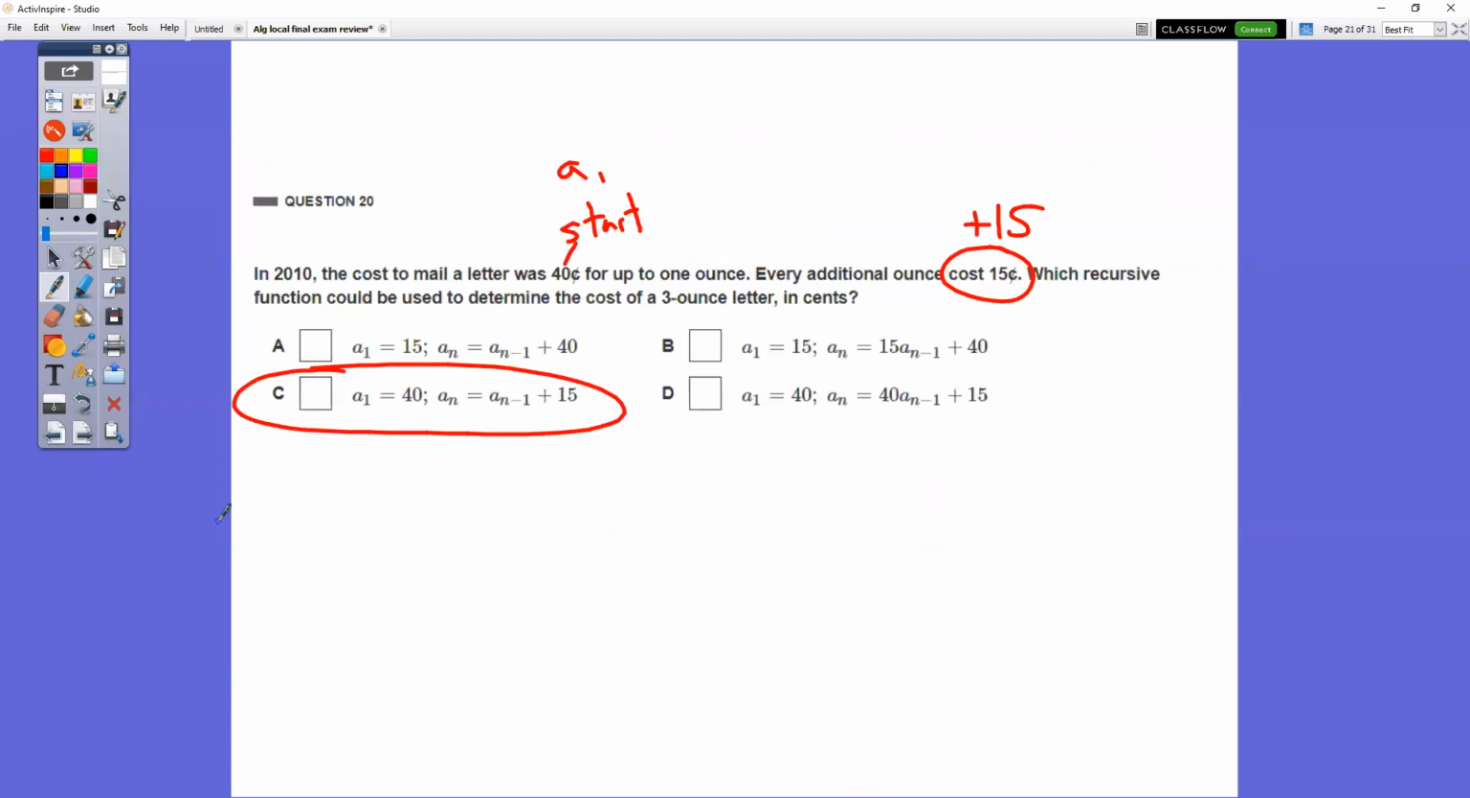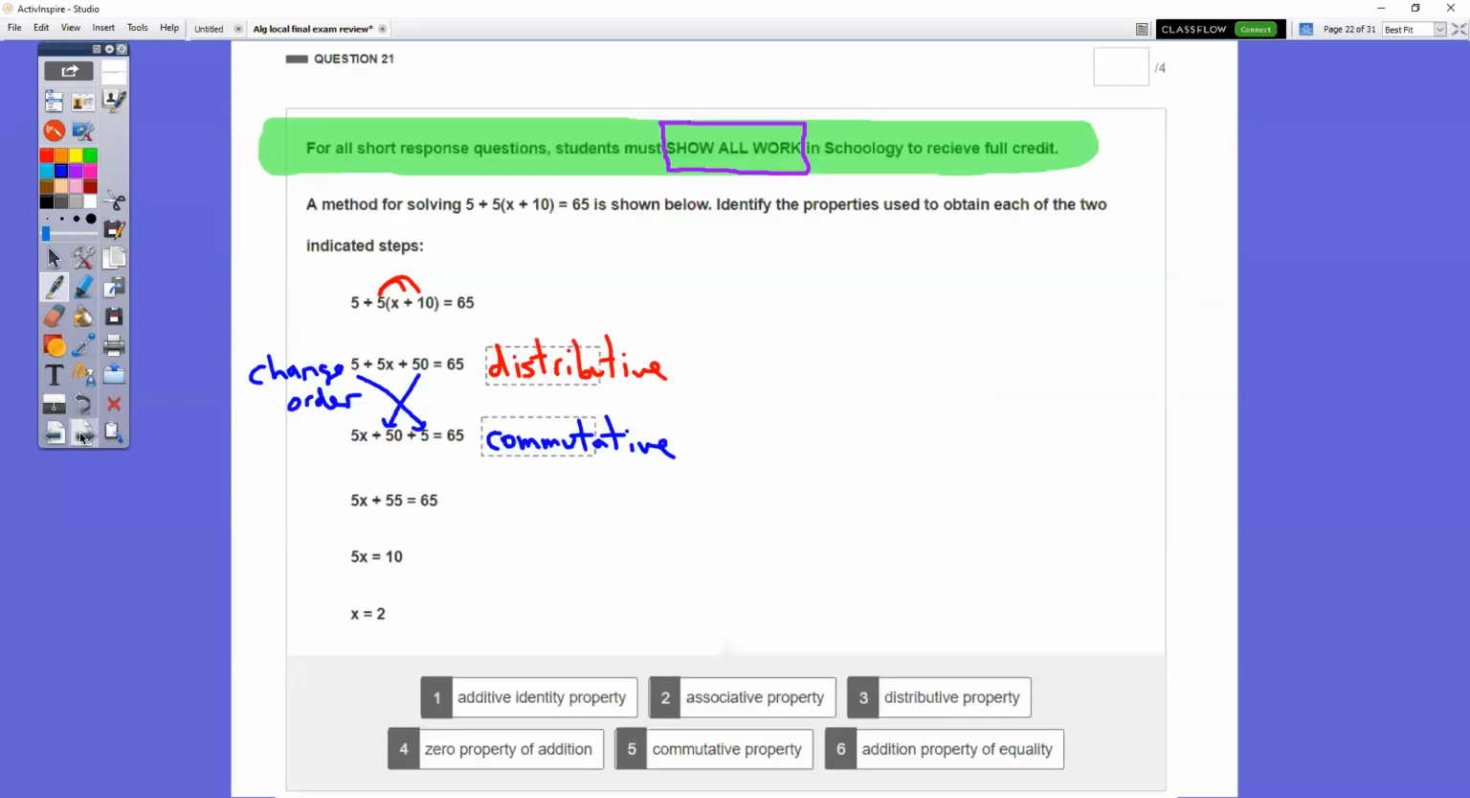And in question number 20, the cost to mail a letter was 40 cents for up to 1 ounce. So that's where we're starting off. That's our first term. And then every additional ounce costs 15 cents. So you're taking your previous term and adding 15 cents to it. So that would be choice C.